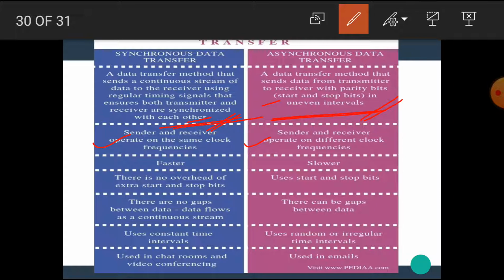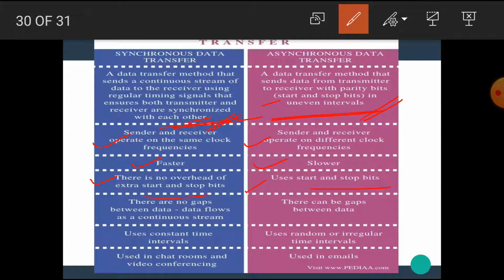Synchronous data transfer is the faster process, while asynchronous data transfer is the slower process. In synchronous data transfer, there is no overhead of extra start and stop bits, but asynchronous data transfer uses start and stop bits.